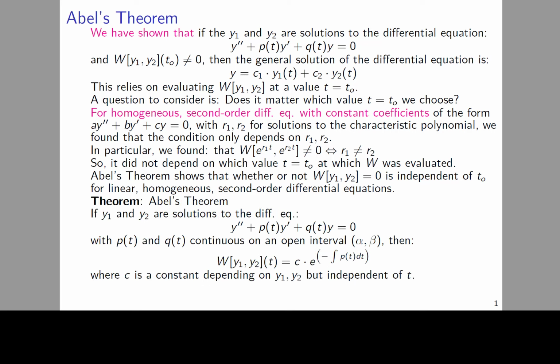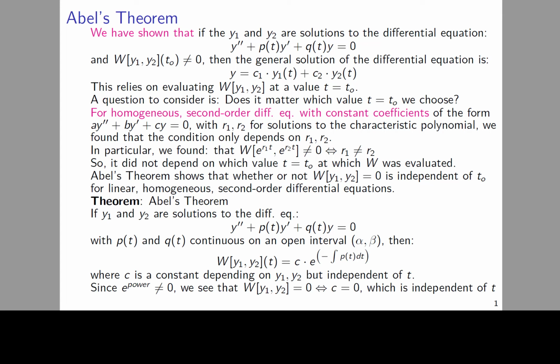In particular, Abel's theorem says that if y1 and y2 are solutions to the differential equation y double prime plus p of t y prime plus q of t y equals 0, with p of t and q of t continuous on an open interval from alpha to beta, then the Wronskian of y1, y2 of t is equal to a constant c times e to the negative integral of p of t dt, where the constant c here depends on y1 and y2, but is independent of t.